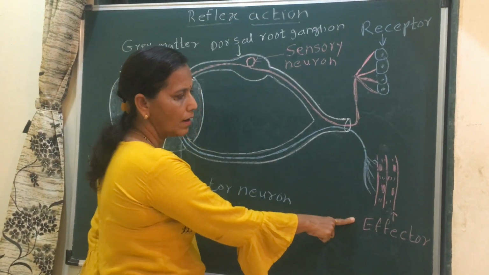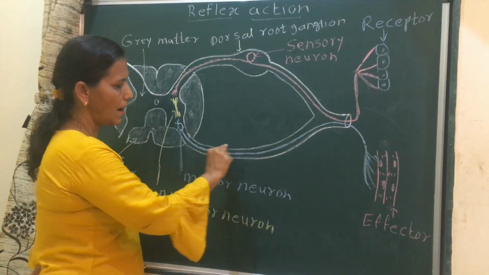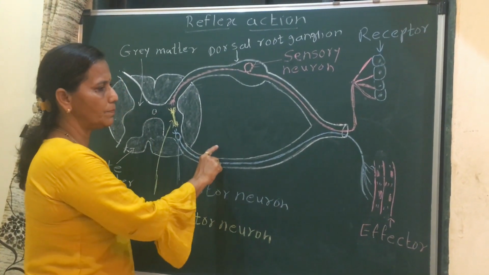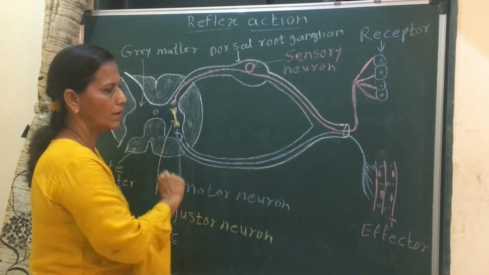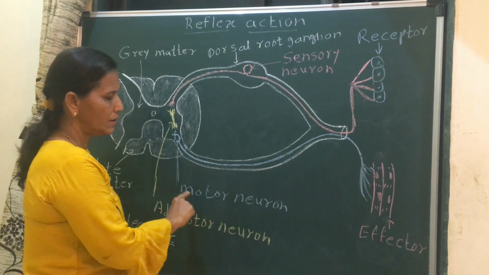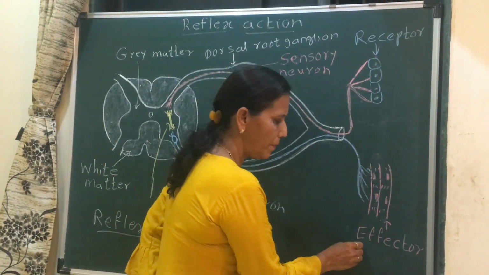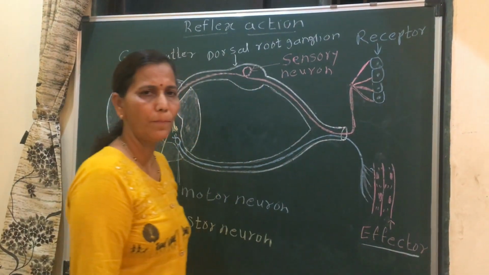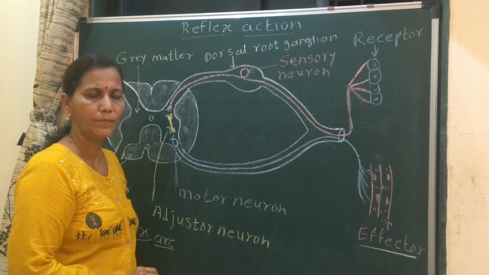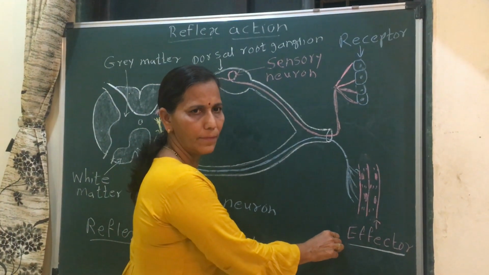This motor neuron's axon is located in the ventral root of the spinal cord. Here, this motor neuron carries the motor impulse up to the effector, and the effector gives the proper response to this stimulus. The effectors are always muscle or gland.